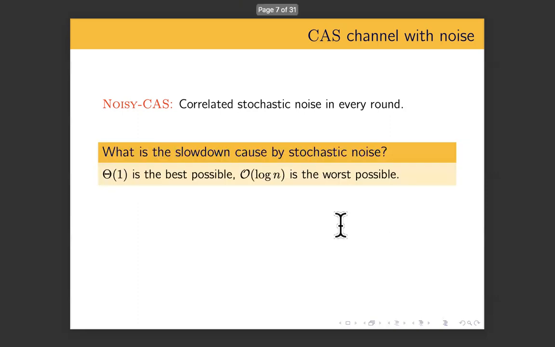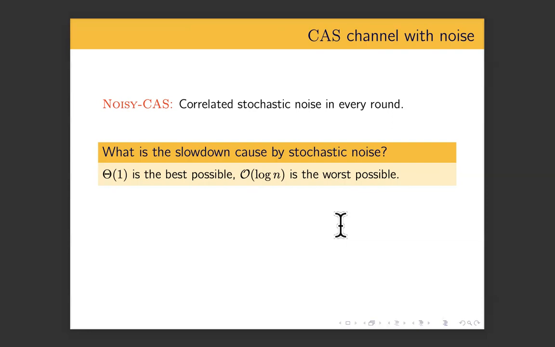Noise can only hurt our channel. So if you have a protocol initially that was taking T rounds, now it can only take longer than T rounds. And we want to see what is the slowdown that is caused by such stochastic noise. Clearly, the best slowdown one can hope for is constant. The best result that we can show is you take any protocol of length T and you can run the protocol even if there is noise at the cost of a constant factor in the number of rounds. So now your protocol is a constant times T, but it does the same thing even in the presence of noise.